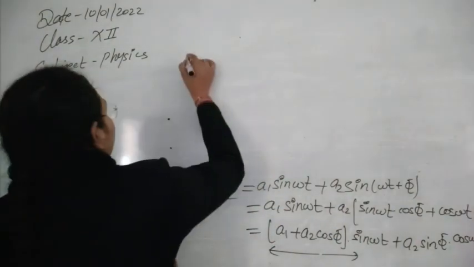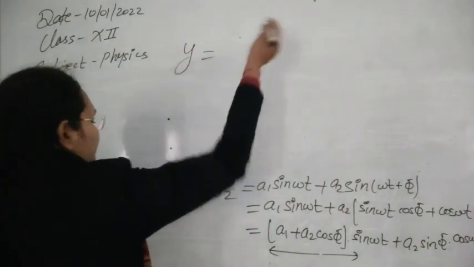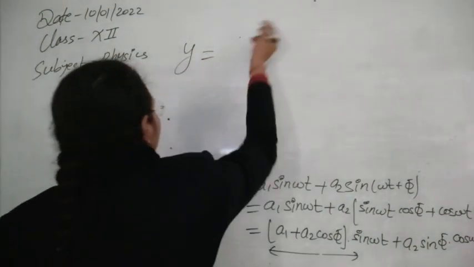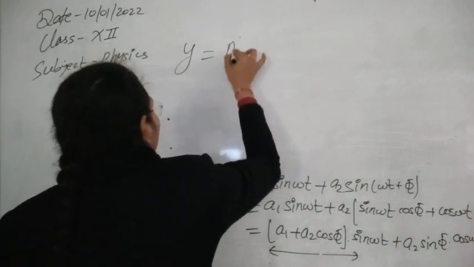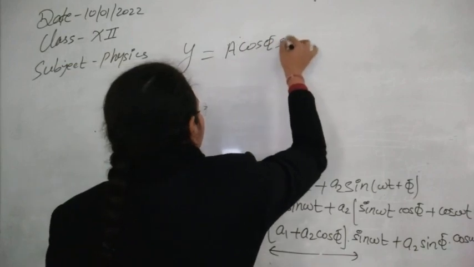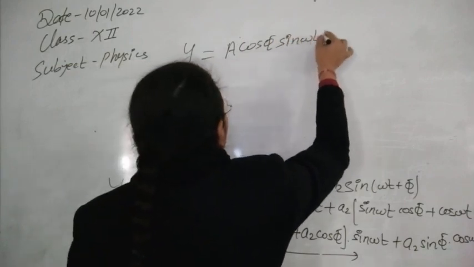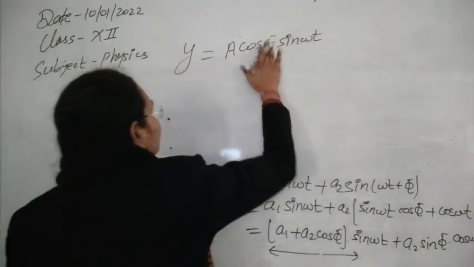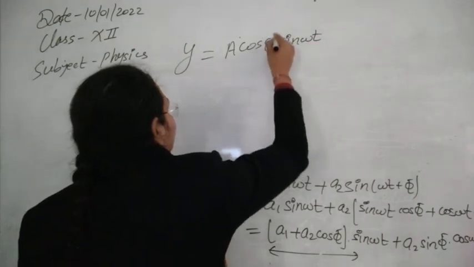So I am replacing this: y is equal to A cos theta times sin omega t. In place of phi, let me write theta here.